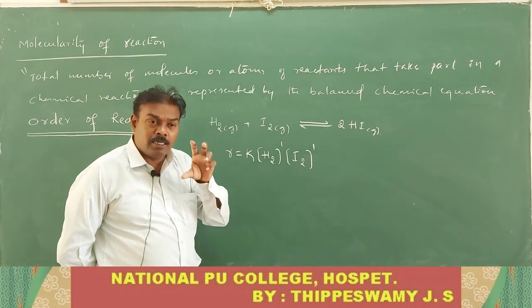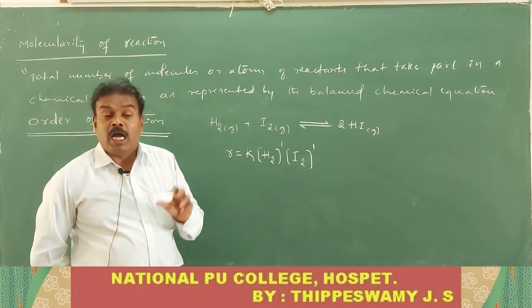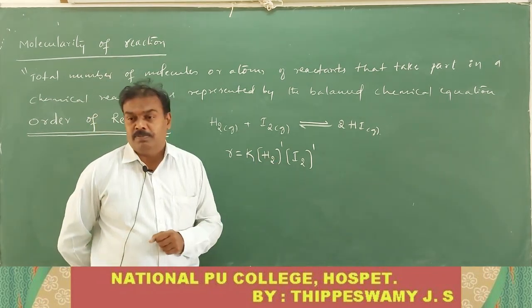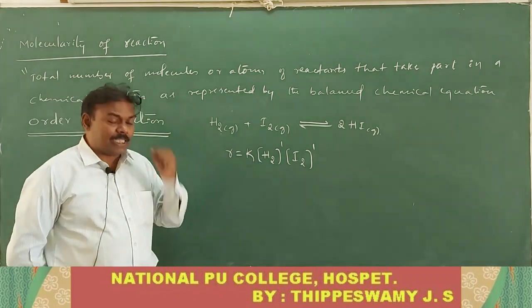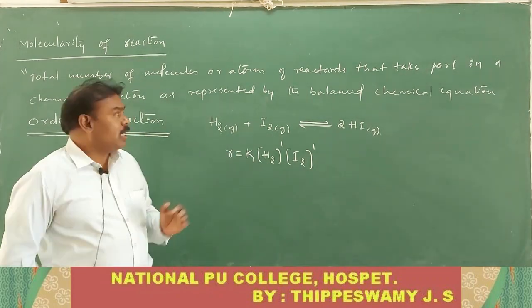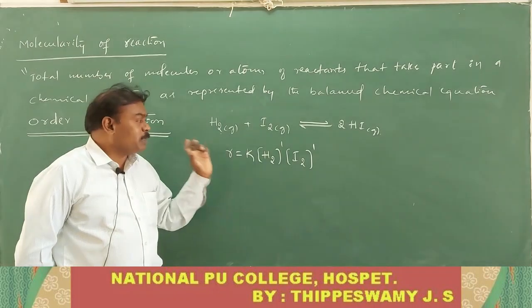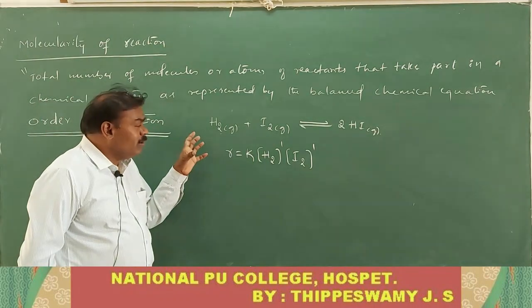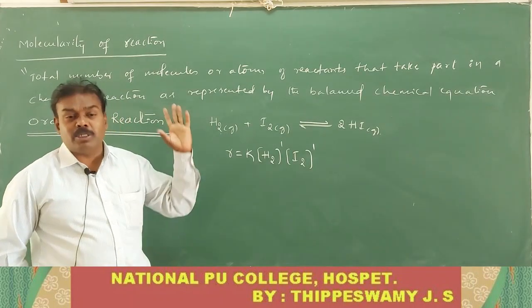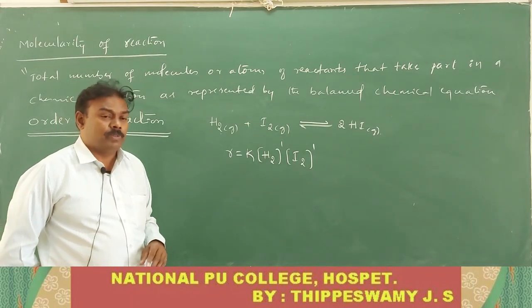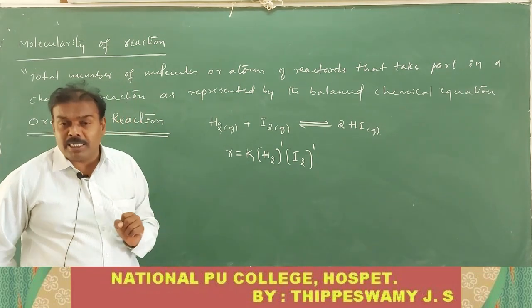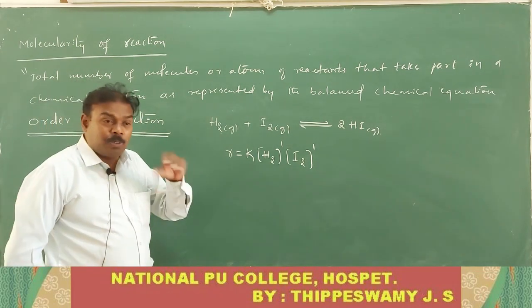Called what? That is the law of mass action. According to the law of mass action, we write what? The rate law. This is the mathematical expression for the rate law, or what is now called the experimentally determined rate equation. So how do we determine the rate equation? By using the initial rate method we have studied.